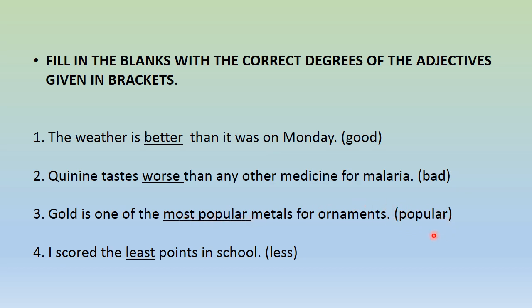Why? Because there are more than 2 syllables in this adjective, in this word popular. We have O, U, A, so more than 2 vowel sounds. So we will write most popular. When there are more than 2 vowel sounds, we add more and most. More when we are comparing between 2, the comparative degree, and when it is the superlative degree we add most before the adjective. So gold is one of the most popular metals for ornaments.